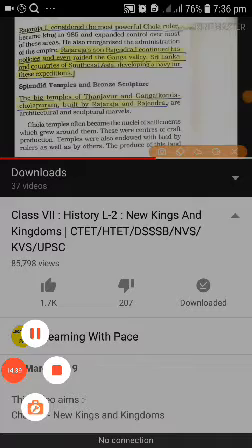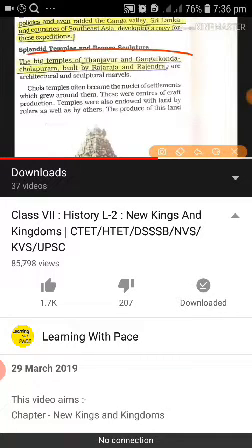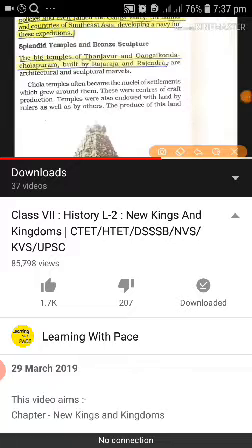Next, we have Rajaraja first and Rajendra first, considered the most powerful Chola rulers. These two rulers you have to remember. Next, we have the big temple of Thanjavur, Gangaikonda Cholapuram, and Tanjore.